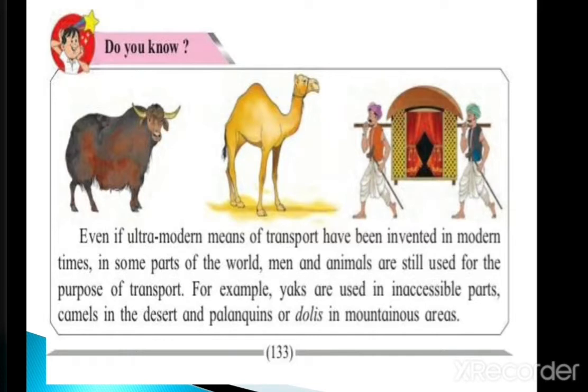Children, do you know in some parts of the world men and animals are still used for the purpose of transport? For example, yaks are used in inaccessible parts, camels in the desert, and palanquins or dollies in mountainous areas. Here in this picture you can see a yak used for transportation in a cold region. Camel is called the ship of the desert; it is used in desert areas for transportation, and palanquins are used in mountainous areas.